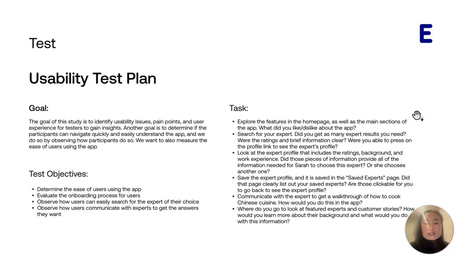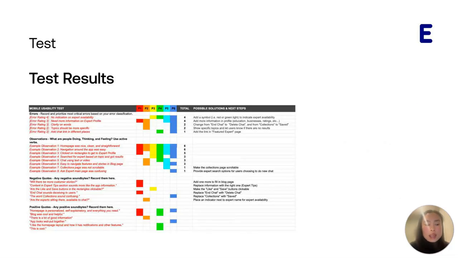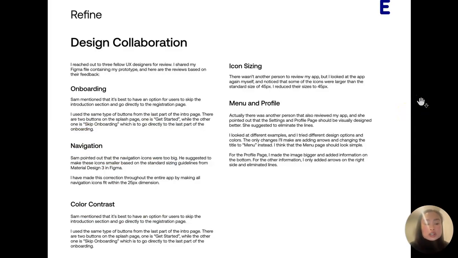And after designing, then comes app testing. I created a usability test plan where I had 6 users test my app. I guided them during the testing and they gave me feedback while using the app. I've also gathered observations and feedback, and their main issues included topic clarity, expert profile information, and expert availability. I've also gathered additional feedback from other UX designers, and issues included onboarding, navigation, color contrast, icon sizing, menu, and profile.